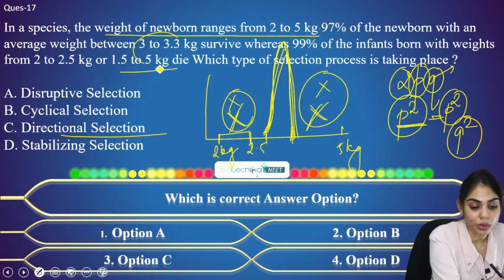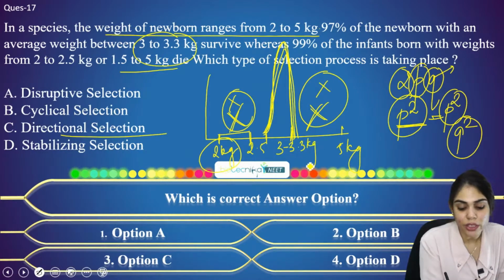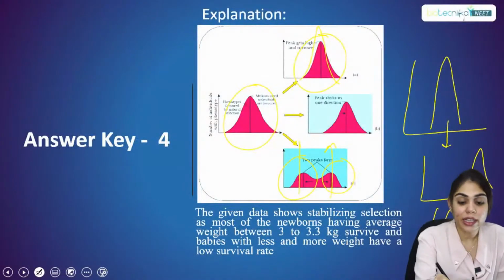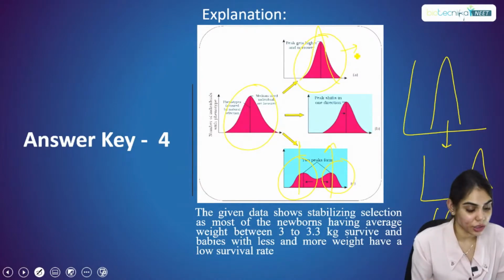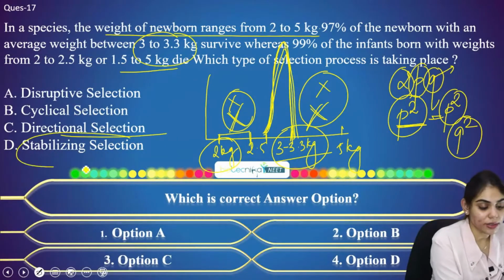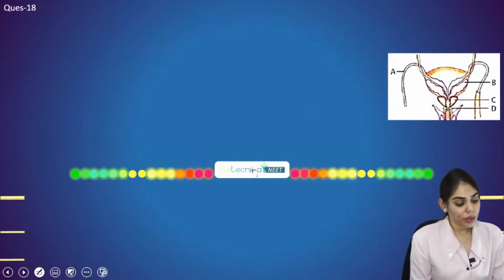That means 3 to 3.3 kg. And we can clearly see this 3 to 3.3 kg value is between 2 and 5 kg. That is why the peak is getting higher and narrower. And this type of graph is known as stabilizing selection. So the right answer for this question is option 4, that is stabilizing selection. So I hope this question is clear to everyone.